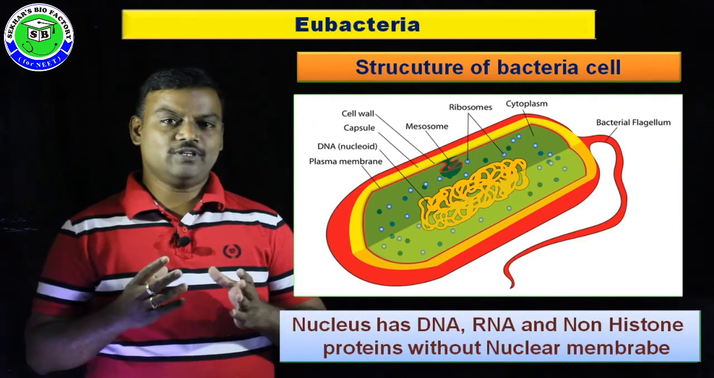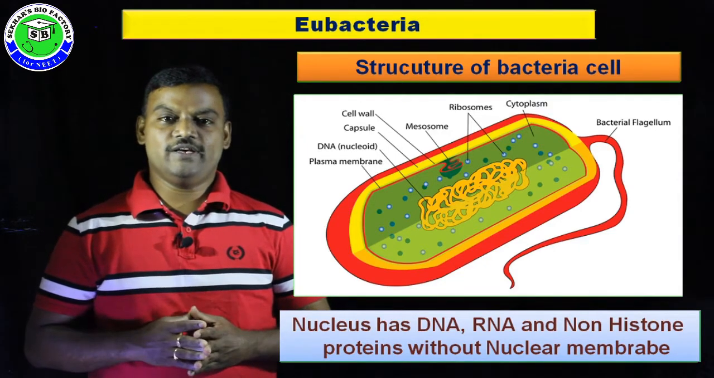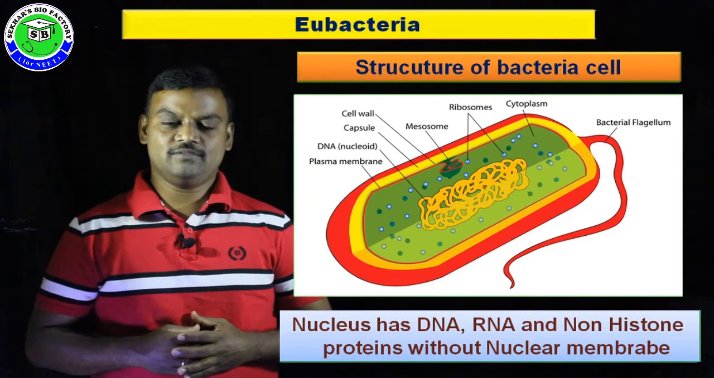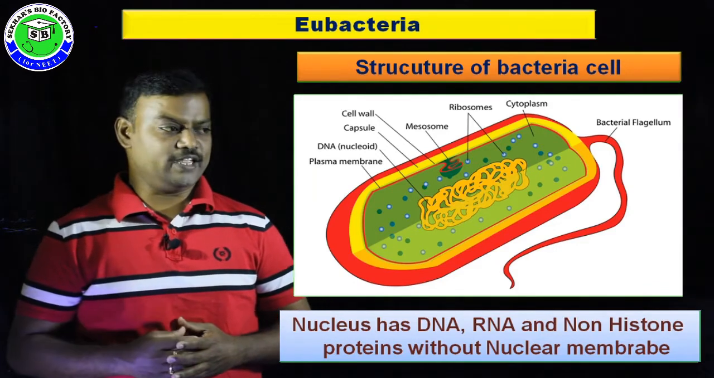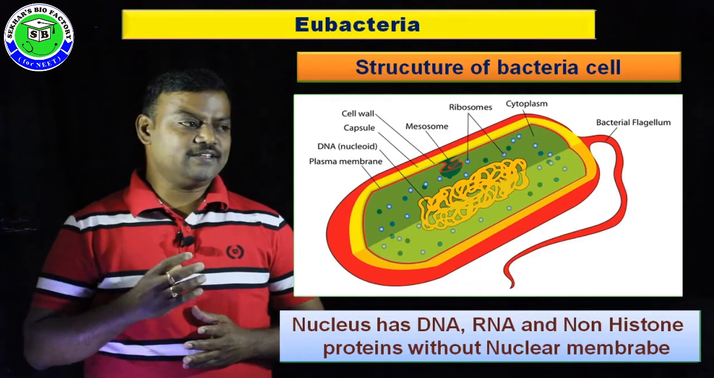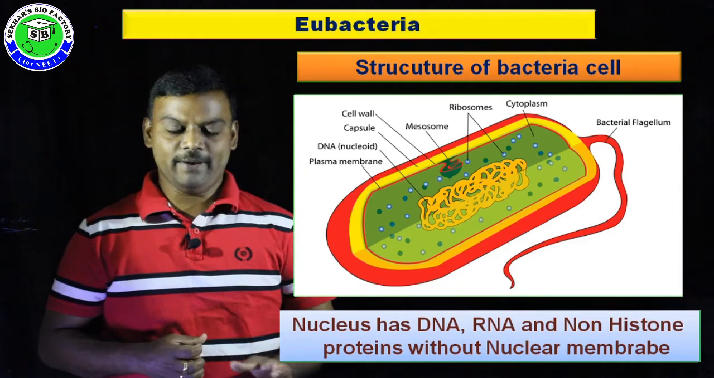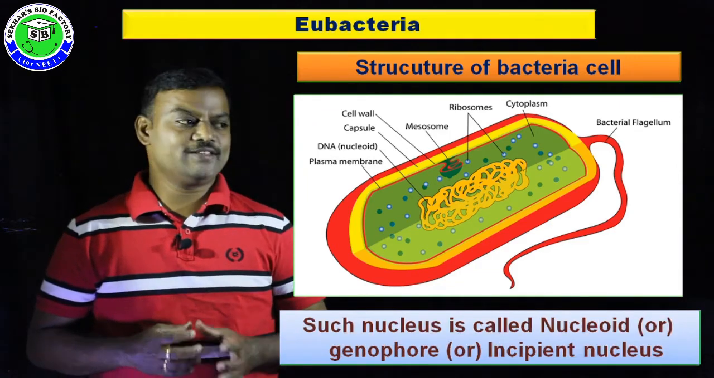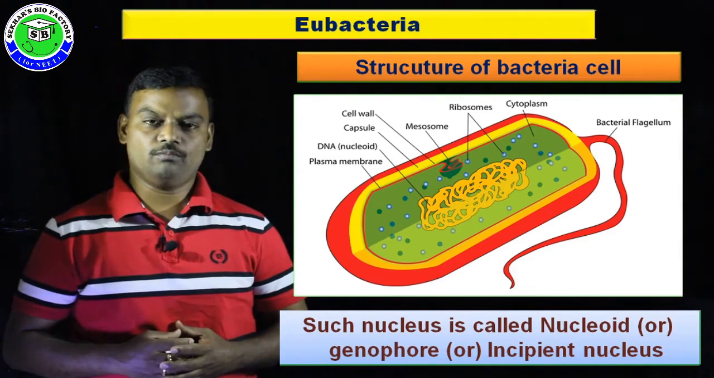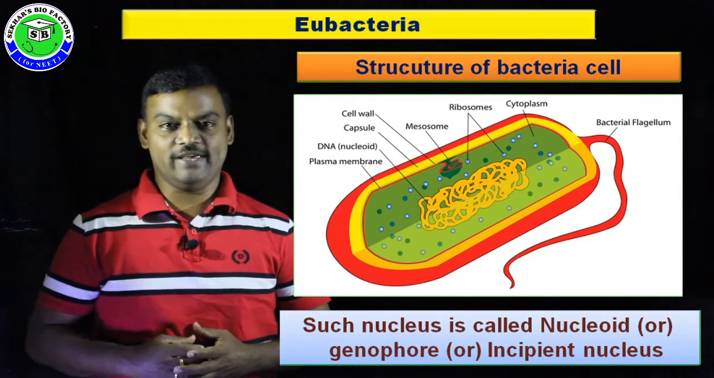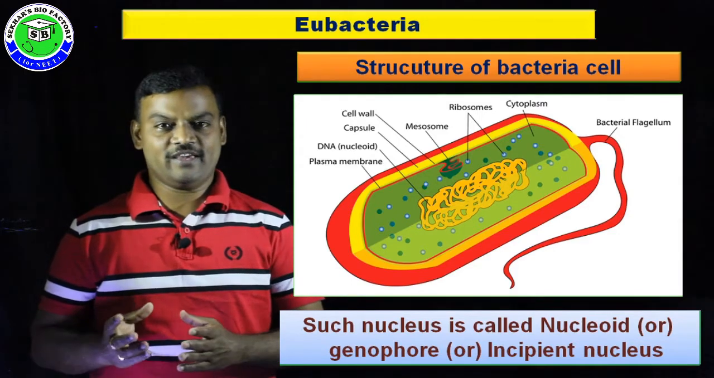When you observe the structure of the nucleus in a prokaryotic cell, RNA is present, and DNA is present along with non-histone proteins. But this nucleus is not surrounded by a nuclear membrane. Such a nucleus is called a nucleoid, genophore or incipient nucleus. It is the main characteristic feature of the Monera kingdom.